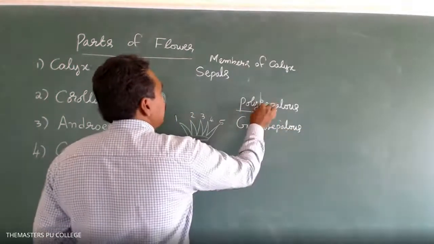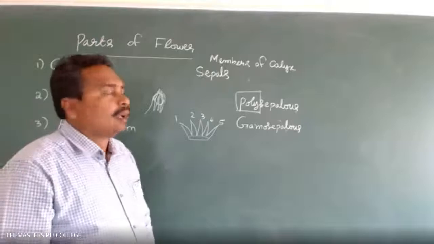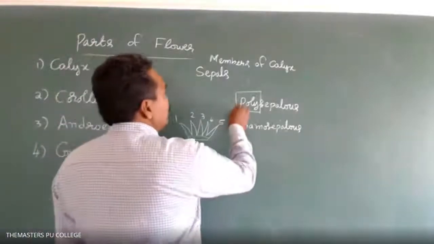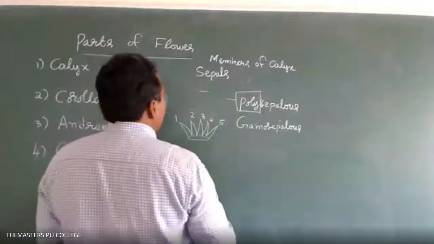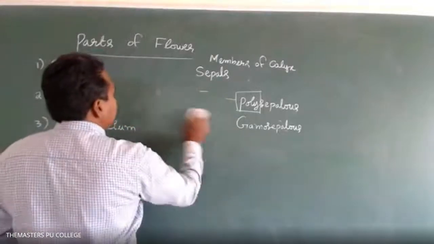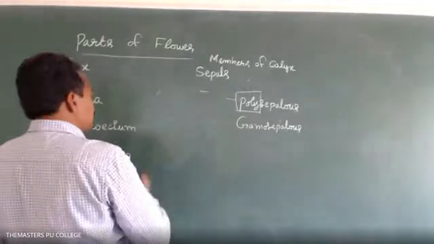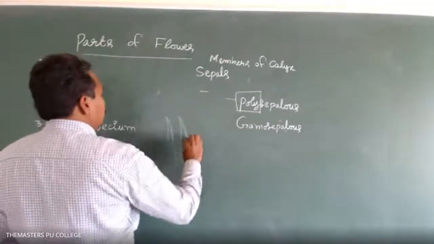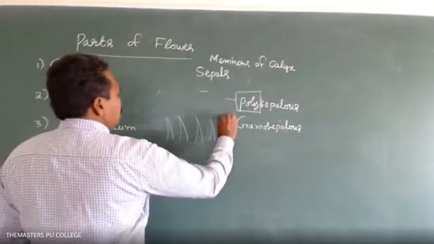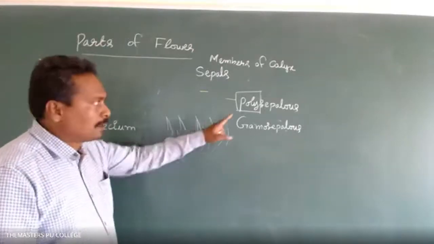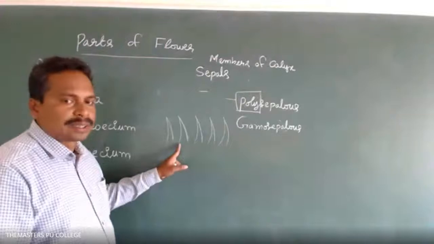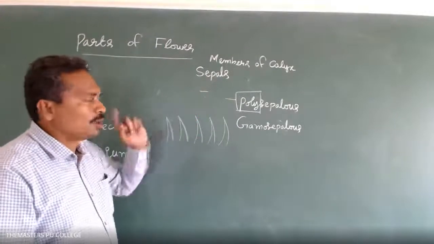What is the meaning of poly? One meaning is many, and another meaning is free. Poly means free sepals. Free sepals present in a calyx is known as polysepalous.